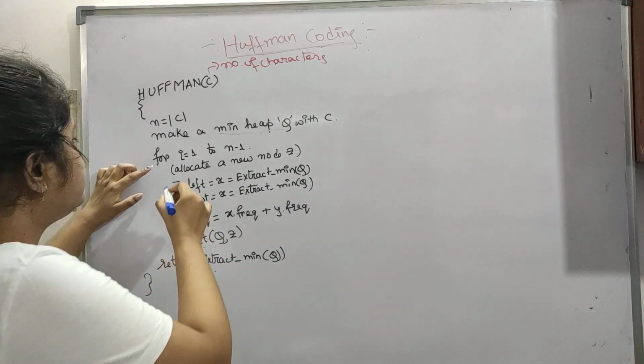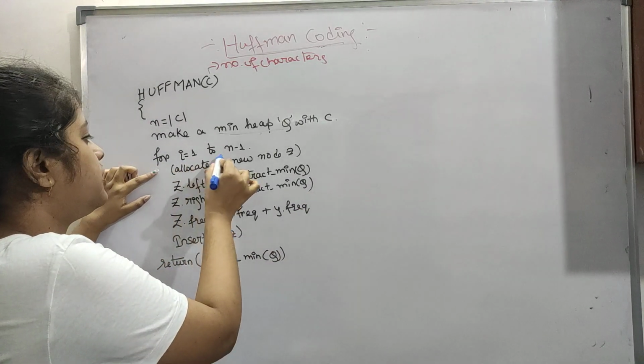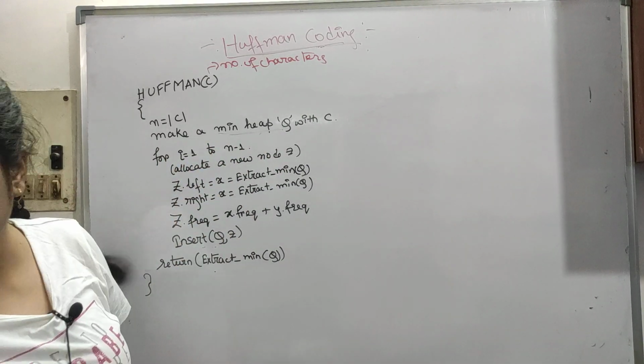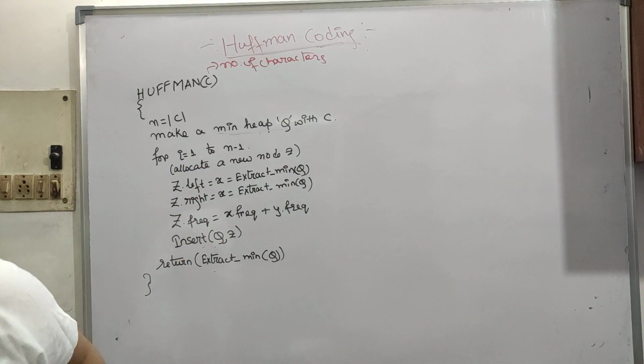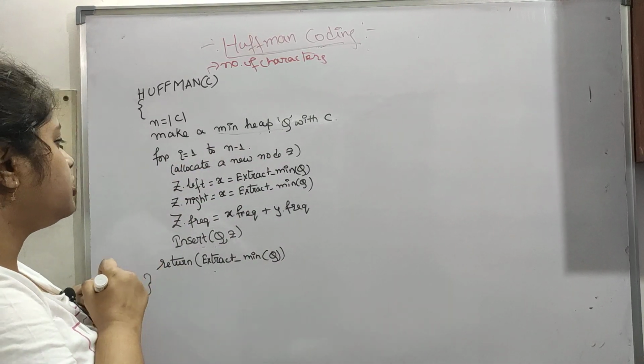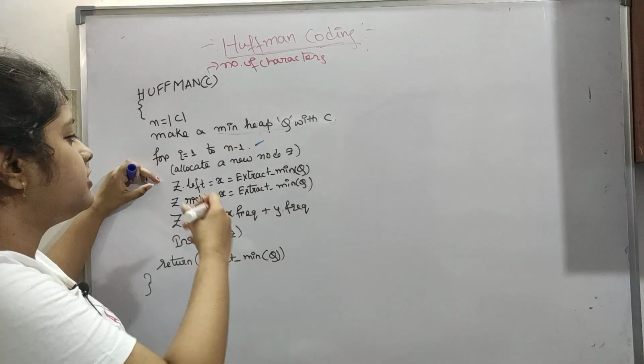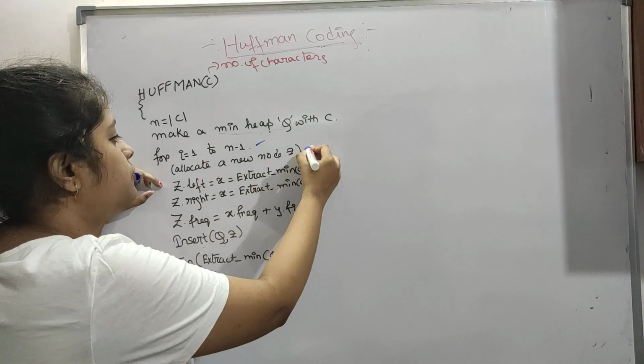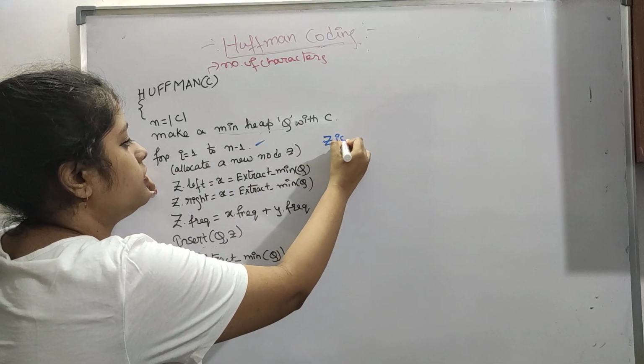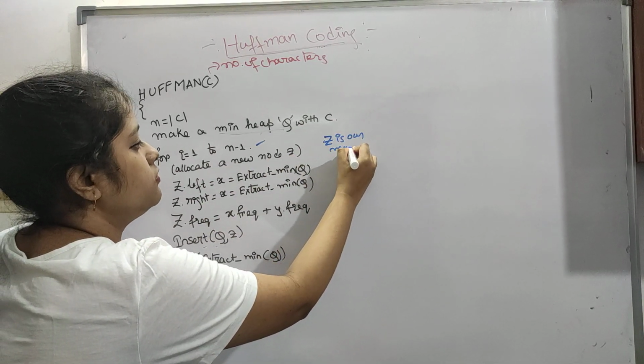So now next, for i equals 1 to n minus 1, this for loop will run from i equals 1 to n minus 1. Now allocate a new node z. Z is our new node.